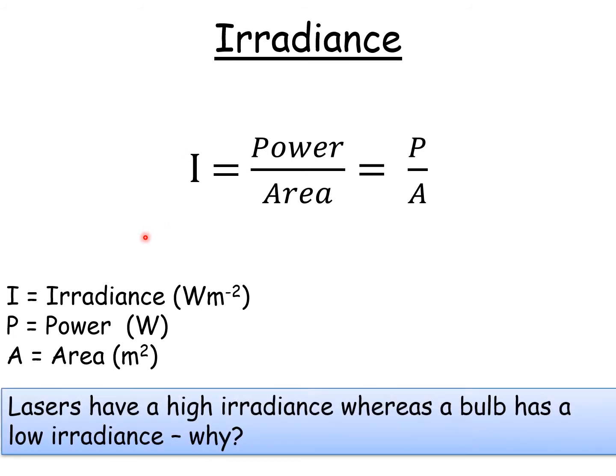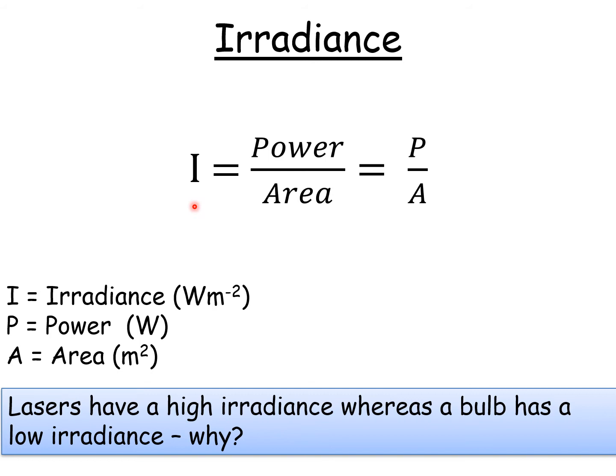So going back to our earlier starter question, lasers have a high irradiance whereas a bulb has a low irradiance. Why is that, and how does that make lasers more dangerous than a bulb? Well, it comes back to this equation here, and in particular the area. Because if you think about it, a laser is usually a very, very narrow beam. So that means the area that the power is spread over is very small, so it has a very high irradiance. At the same time, a bulb has a very large surface area, so the power is spread over a bigger area. That's why its irradiance is a lot smaller.